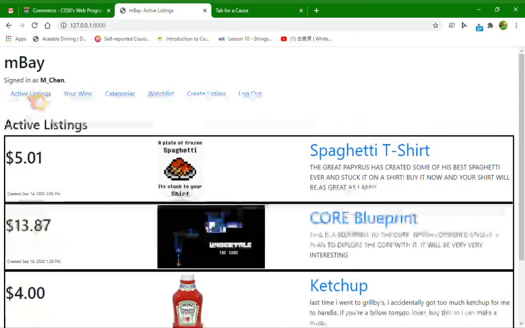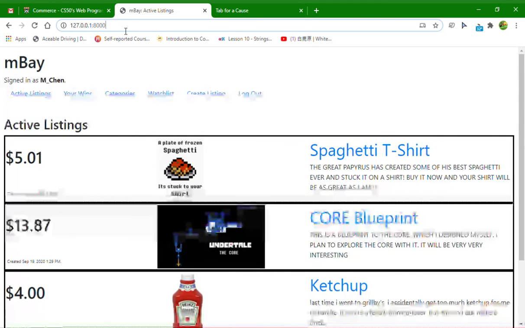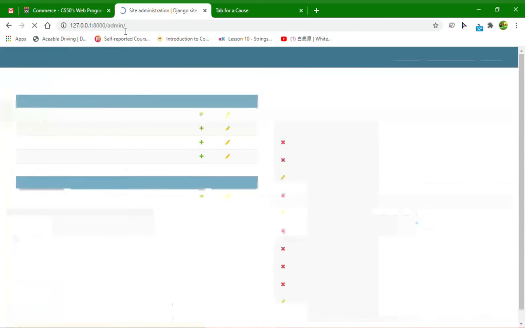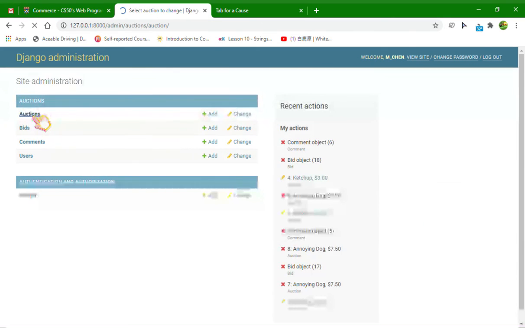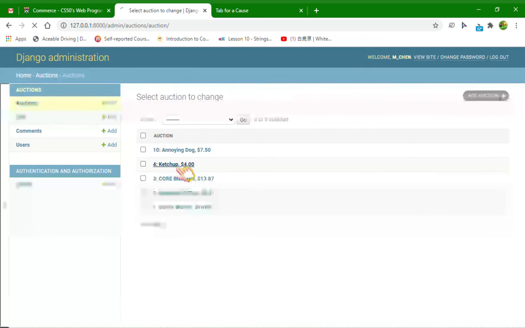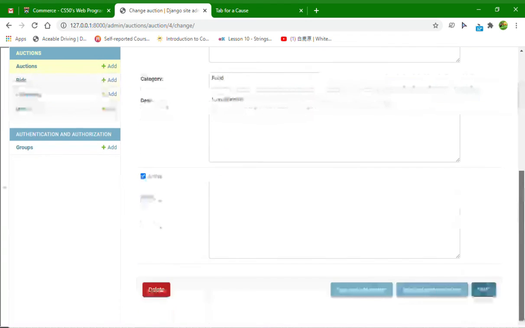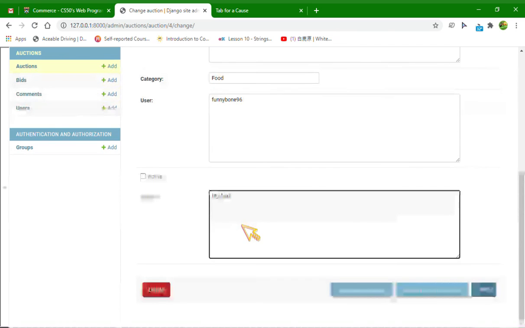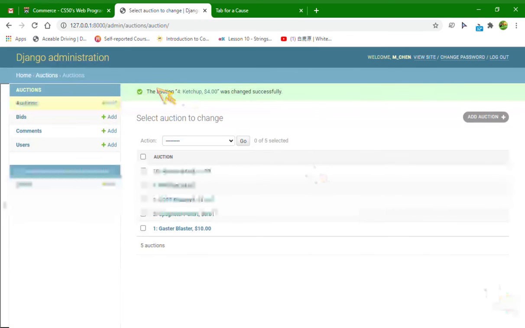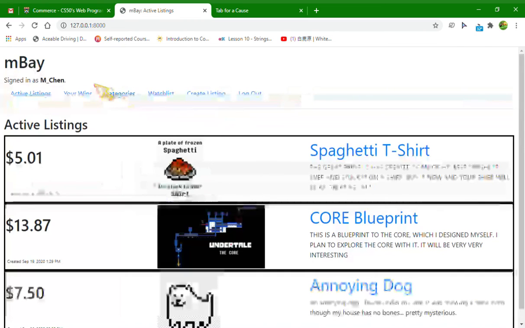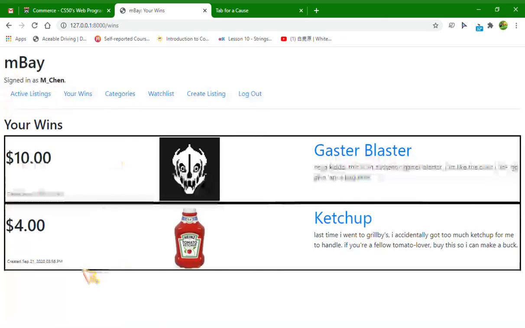Very nice. Now I am so desperate to get the ketchup that I'm gonna forcibly give it to myself through the Django admin page. So I'm gonna head to auctions, I'm gonna head to ketchup, and I'm gonna make it inactive. Make the winner me. Alright, now let's go back to my site. You can see that ketchup is listed in my wins.